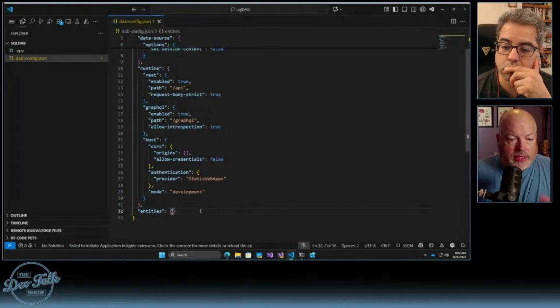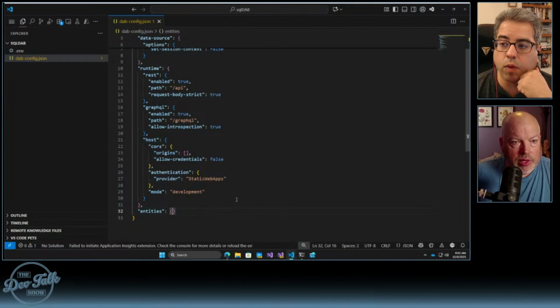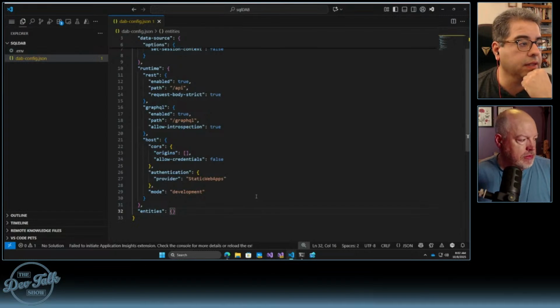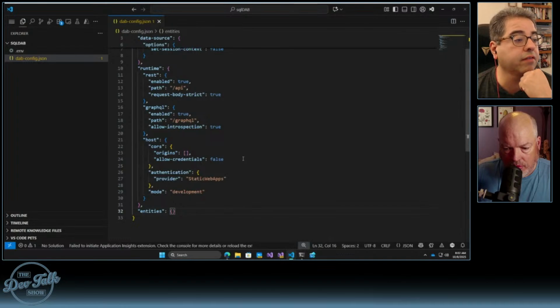So with that, let's see. I want to try and do this the right way. Request body strict, I found in the documentation, it looks to me like what they're saying there is, I don't know how new that field is. It says request body strict was introduced to help simplify .NET POCO objects. And then there is a whole section on it where they say what some of these things are.